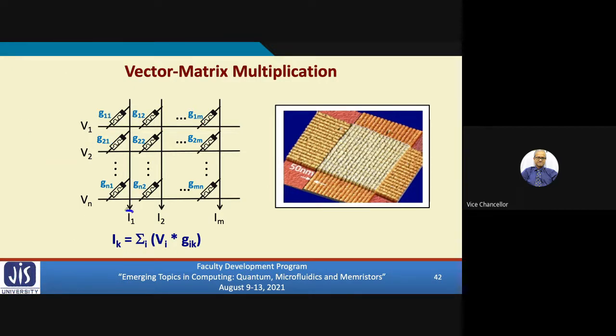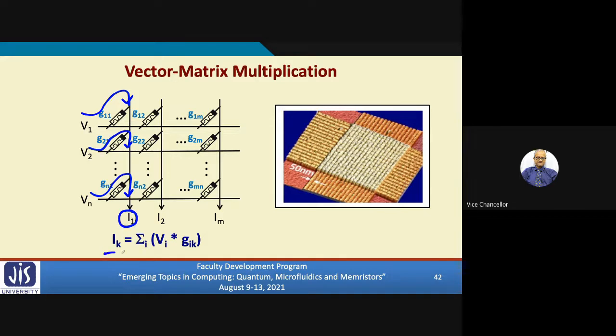You think of this current. What will be this current? This V1, some current will be flowing through G11. V2, Vn: V1 G11, V2 G21, Vn Gnn. The sum of all the currents will be I1.